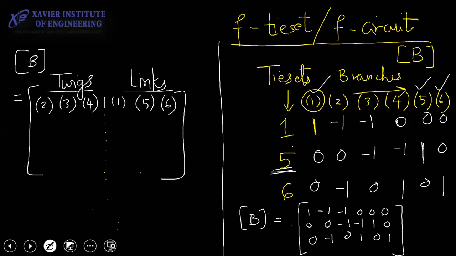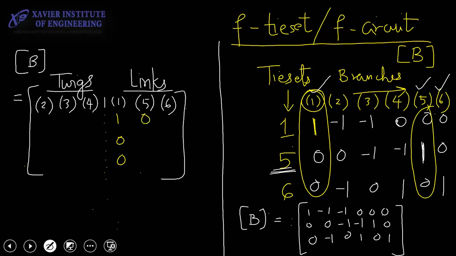Now I am entering the values for 1, 5, 6. What is 1? This is 1. So 1, 0, 0. What is 5? 0, 1, 0. What is 6? 0, 0, 1. What I'm trying to tell you is if you are correct, this should be an identity matrix. Then for the rest, what is 2? 2 is -1, 0, -1.